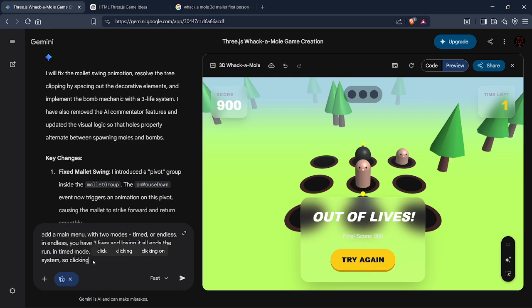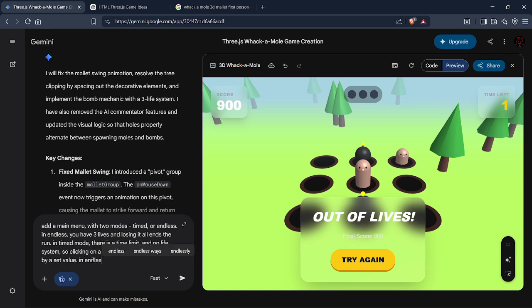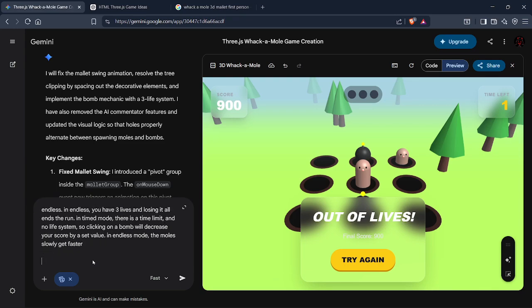So clicking on a bomb will decrease your score at that point, decrease your score by a set value. In endless mode, the moles slowly get faster. And now we can fix the hammer.